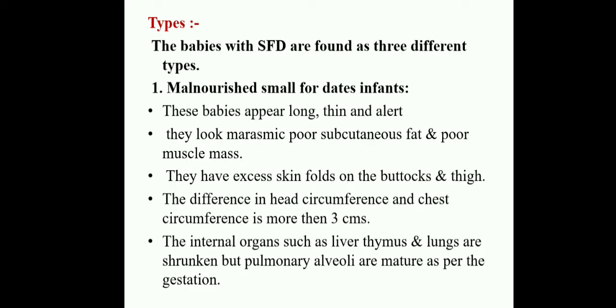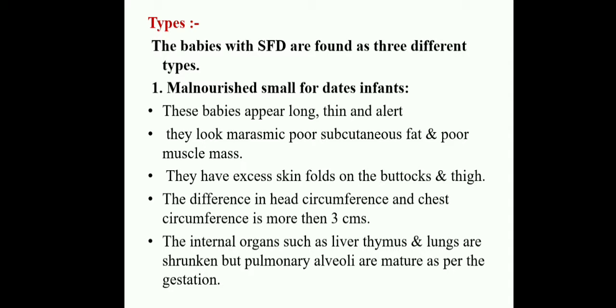And next, types. What are the types of small for gestational age or small for dates? There are three types. Small for gestational age or small for dates, both are the same. The first type is malnourished small for dates infants.